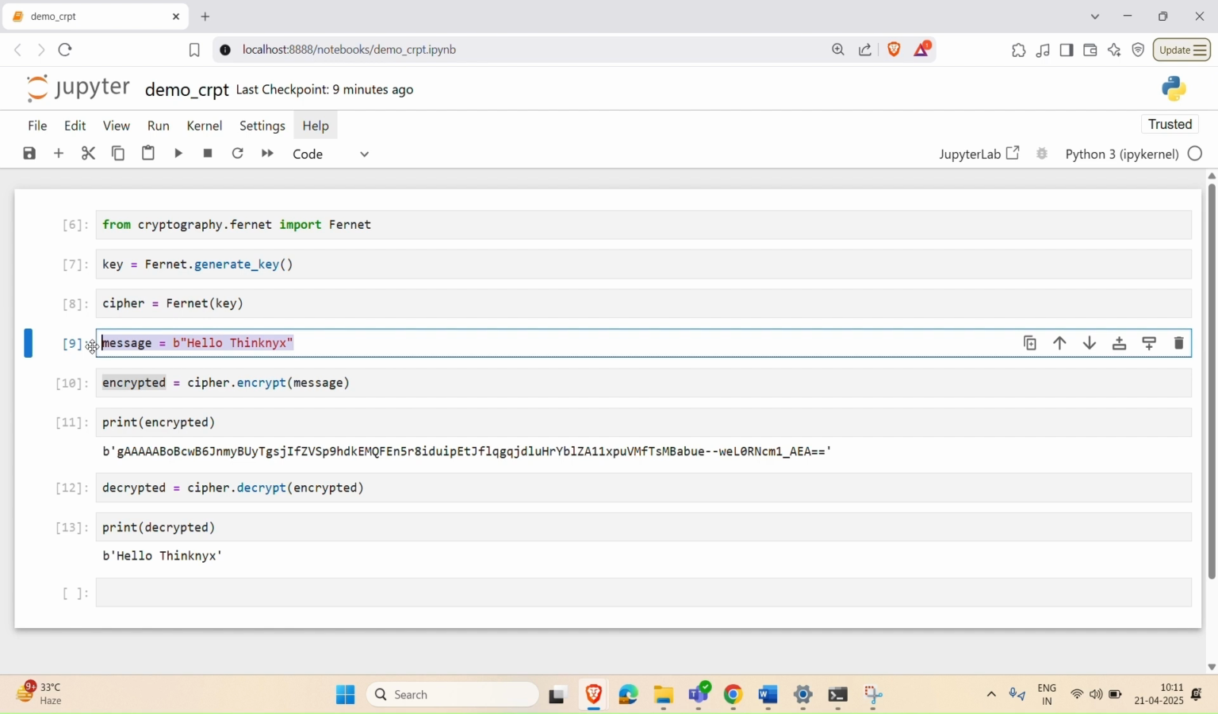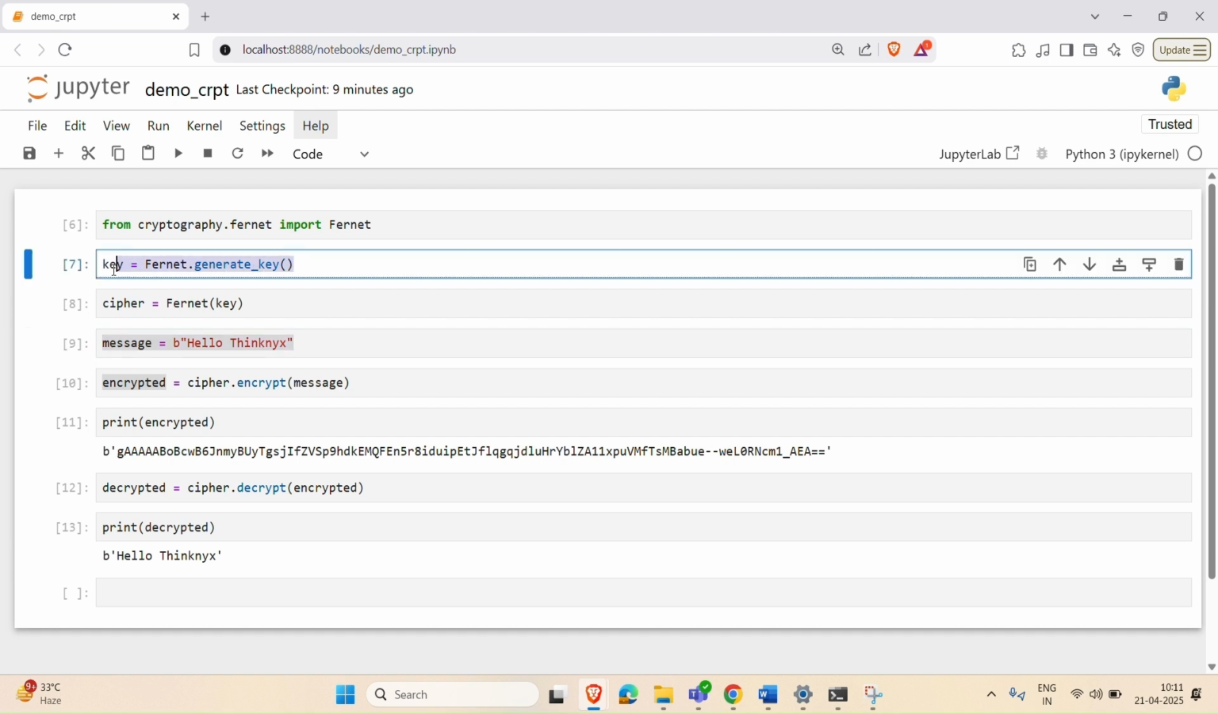This is how cryptography works. Now, this is symmetric cryptography where we have used a single key for decryption and encryption. In the next video, we will talk about asymmetric cryptography.